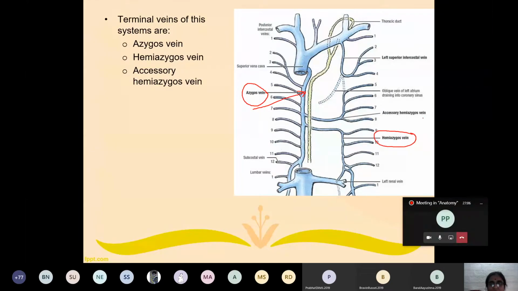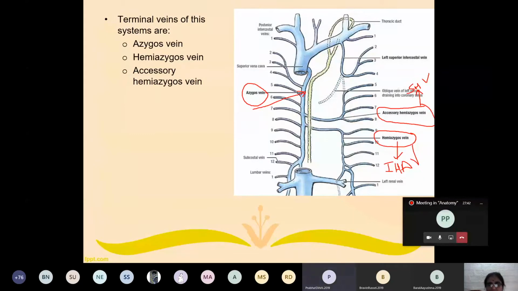The third one is the accessory hemiazygous vein. Accessory hemiazygous vein is also known as superior hemiazygous vein, whereas hemiazygous vein is also known as inferior hemiazygous vein. Okay, clear?